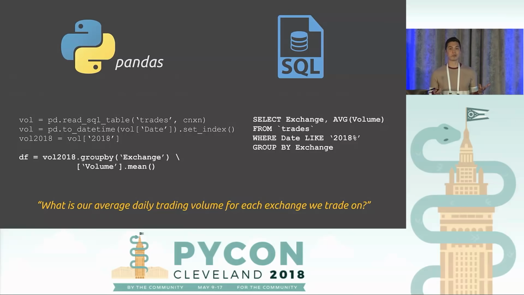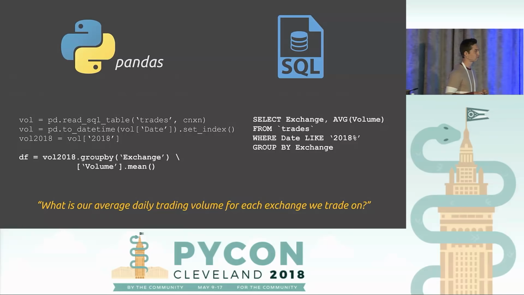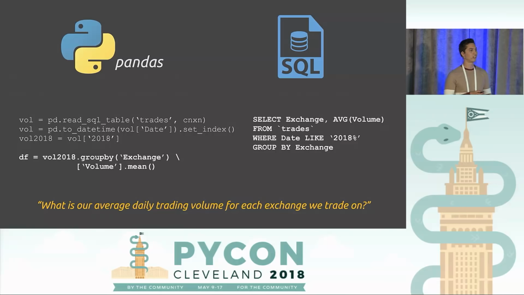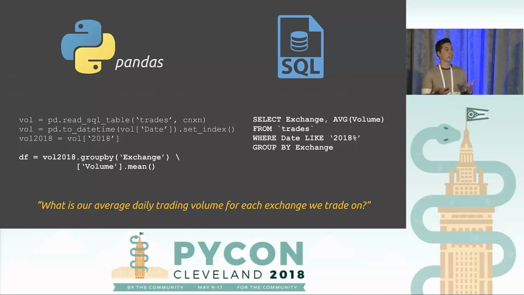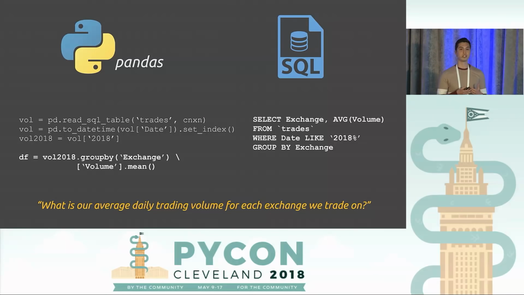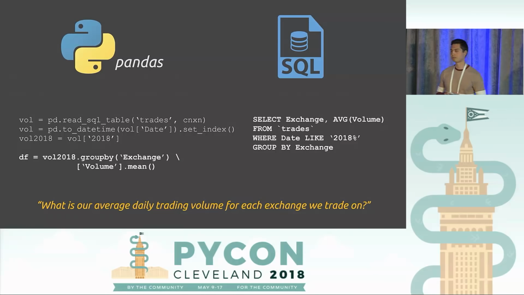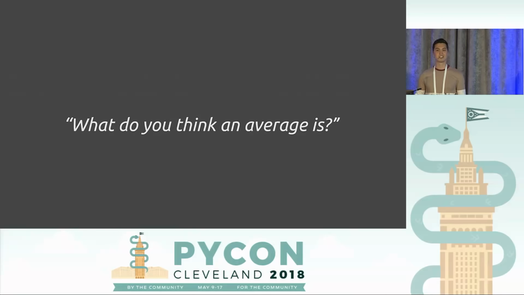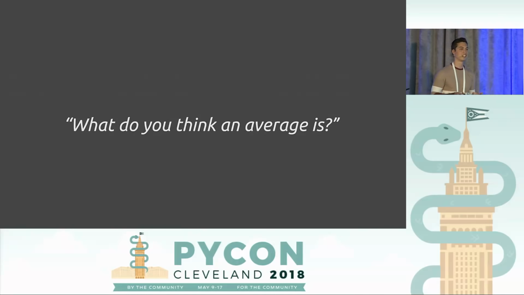It was clearly a conceptual issue. It wasn't a problem with the code. And my manager realizes this. He looks at my code, and he realizes as well that this is a conceptual issue. We have to go back to first principles. So where do we start with first principles? He asks, what do you think an average is?